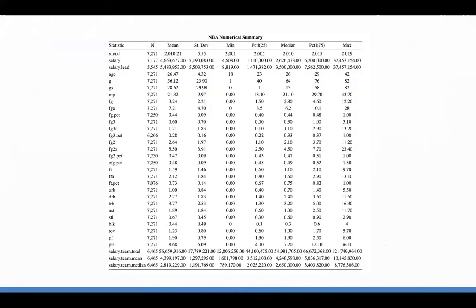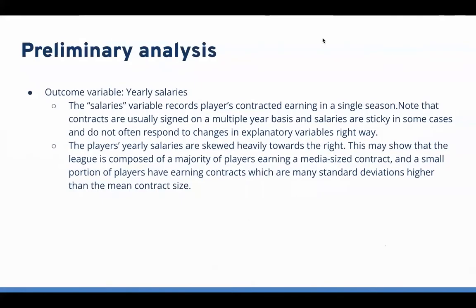From the numerical summary table, we can see that the variable salary has a mean value of approximately 4.6 million and a median value of approximately 2.6 million, which implies a potential right-skewed pattern. In addition, it has a mean value of about 4,000 and a maximum value of about 37 million. Now let us come to preliminary analysis.